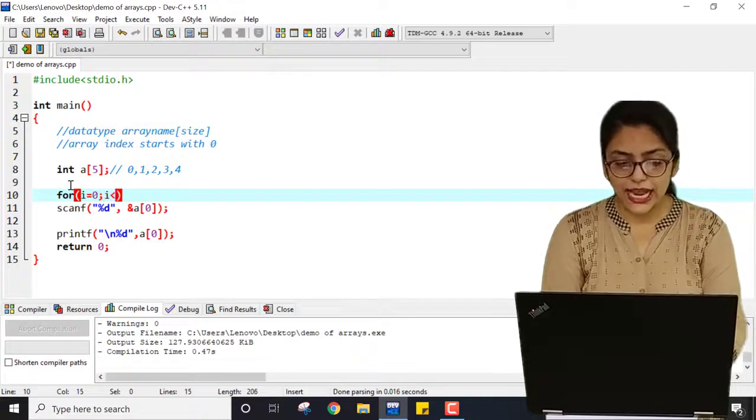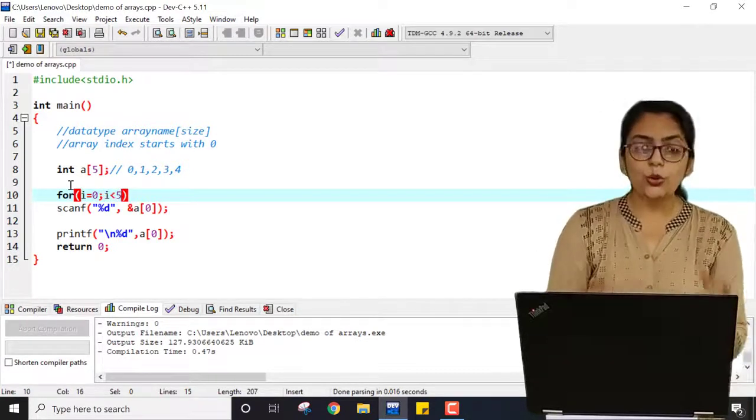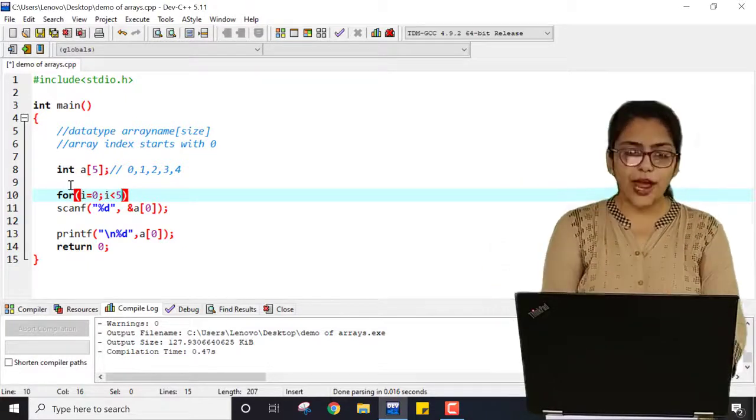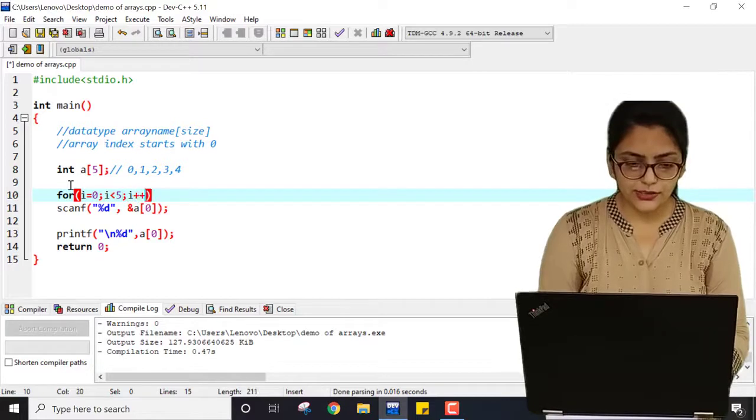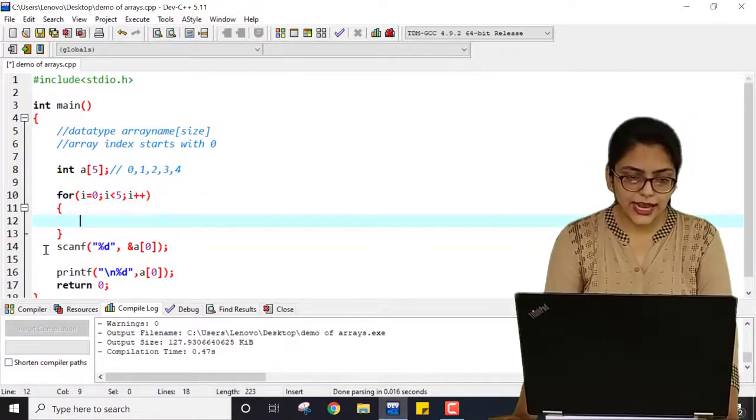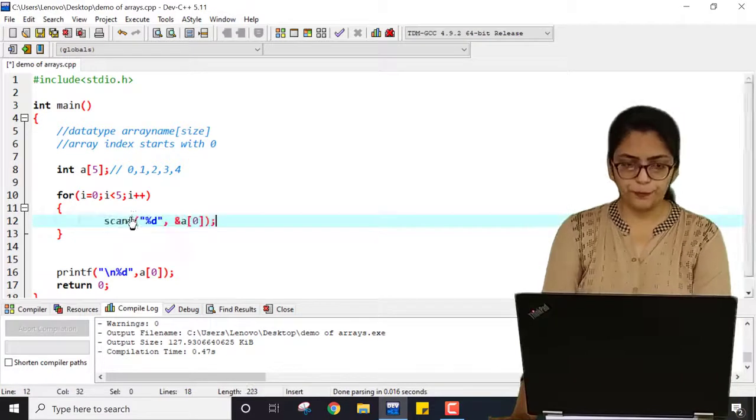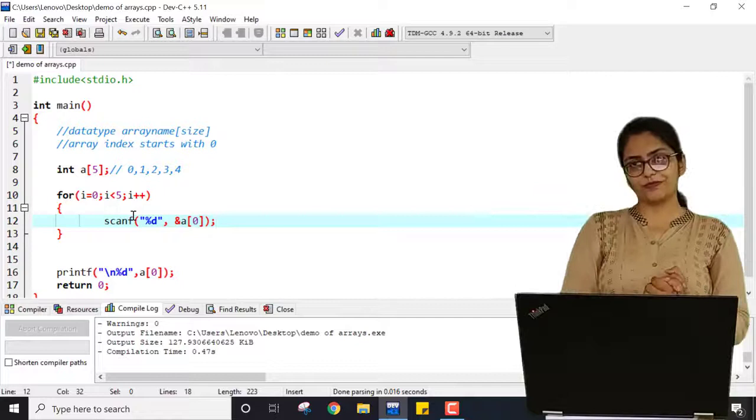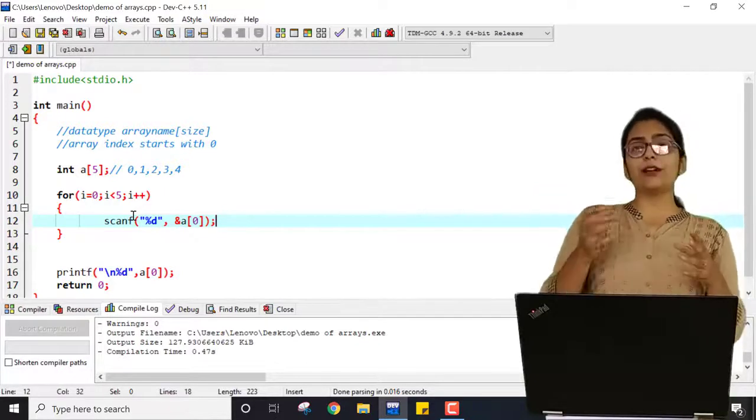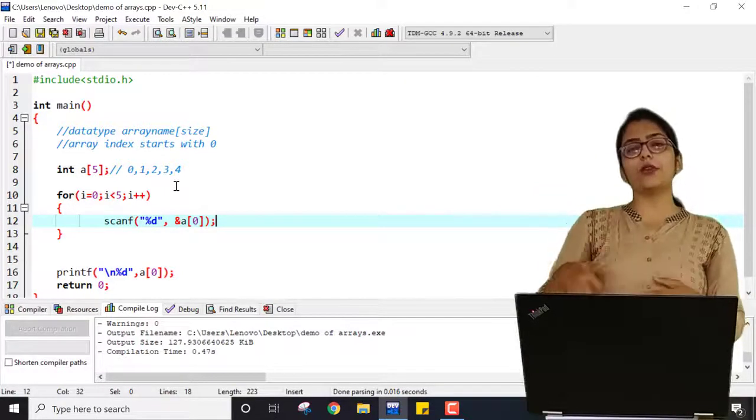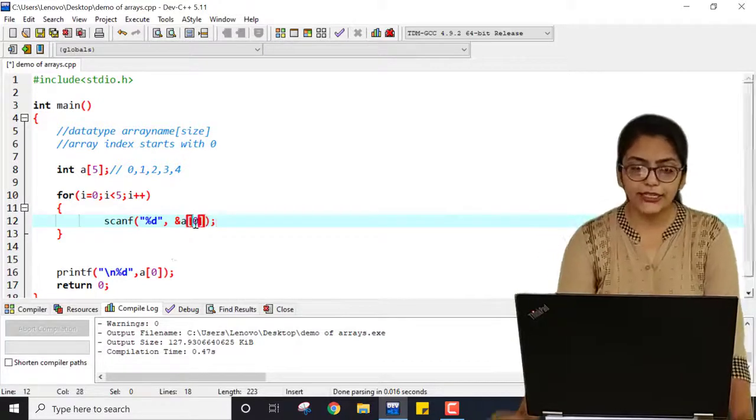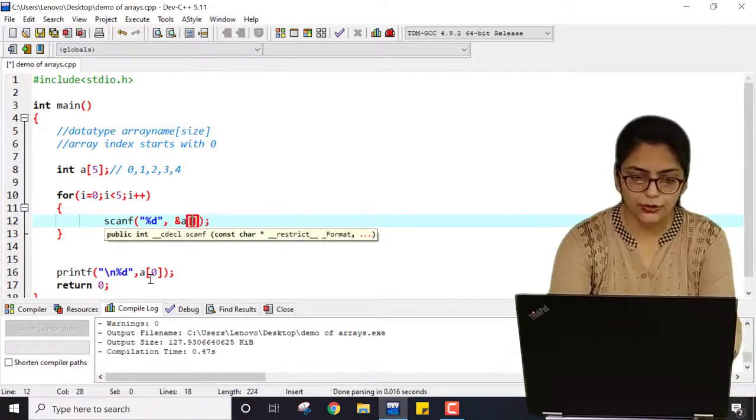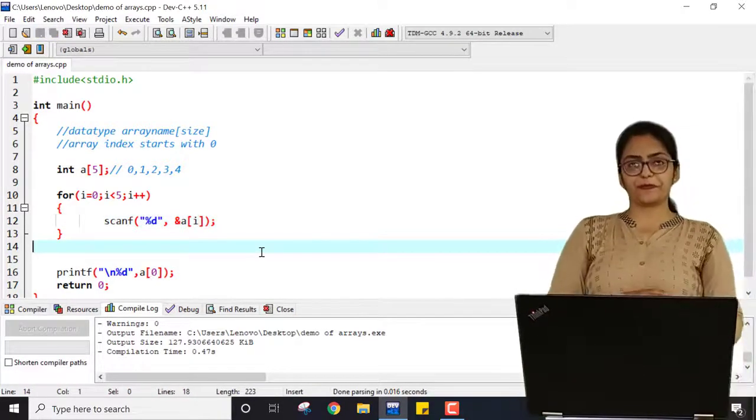i is less than array size, that is 5. So the loop will happen for 0, 1, 2, 3 and 4 only. For 5 it will not be executed. And i plus plus. Inside the scanf, can I write a of 0? This means every time I am adding the value inside a of 0, I cannot write it because at that time it will just replace the value of a of 0 each time. I have to write the index over here which is i. So here I have to write a of i.